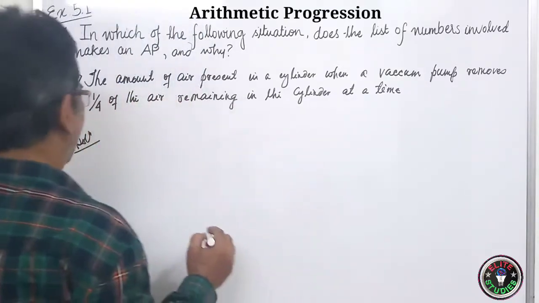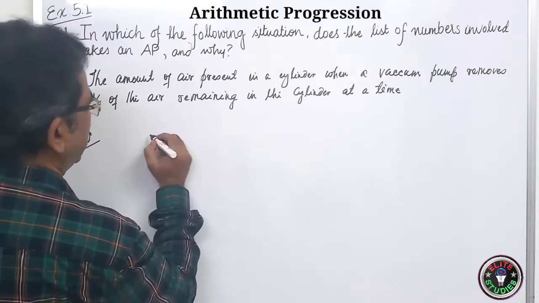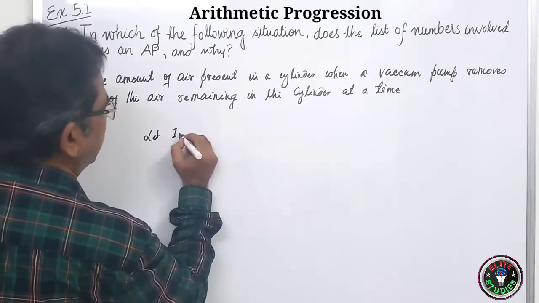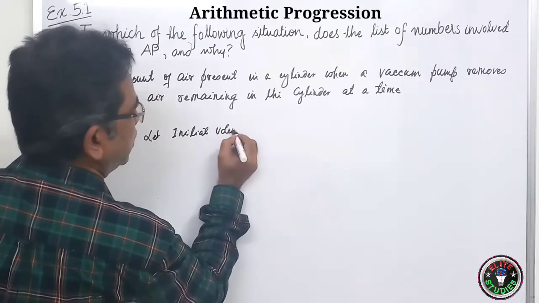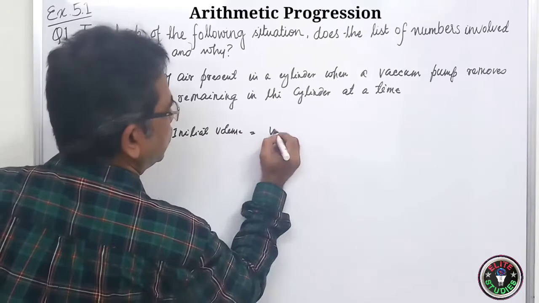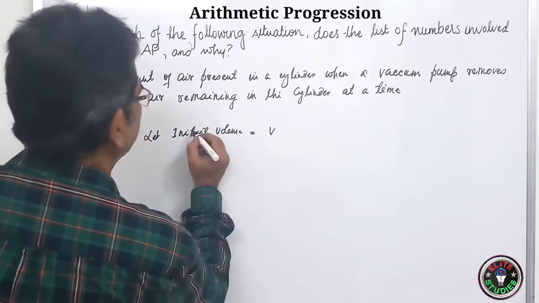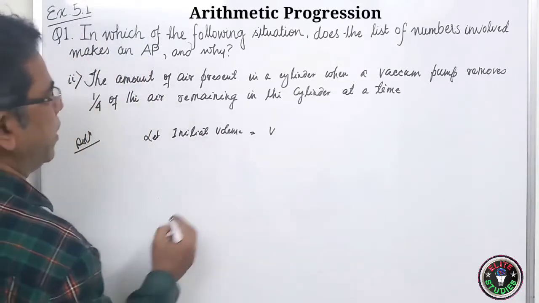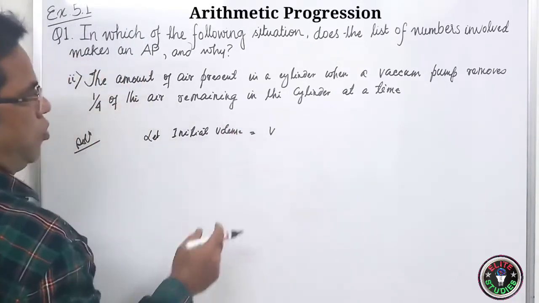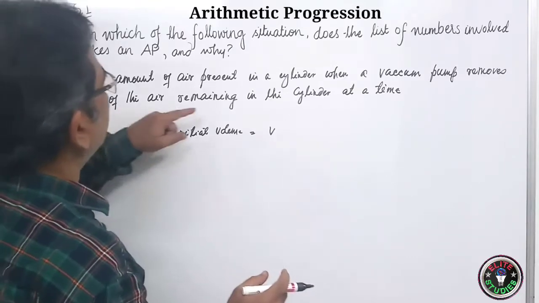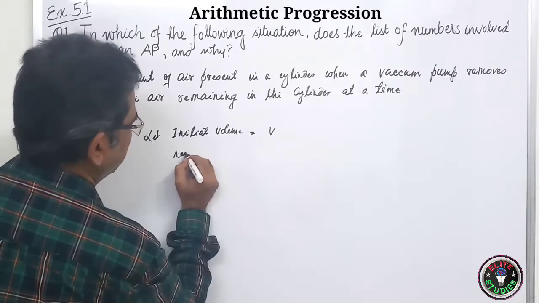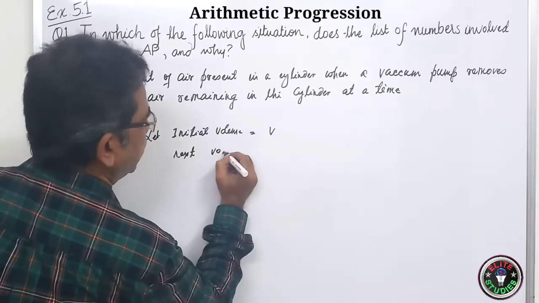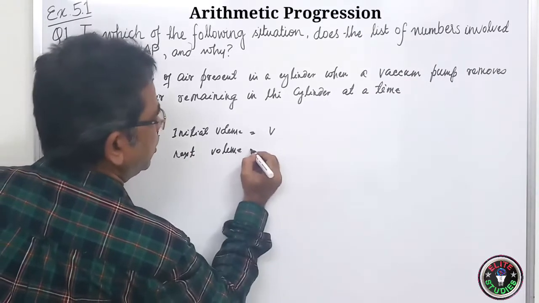Let the initial volume be V. Now the next volume will be what?